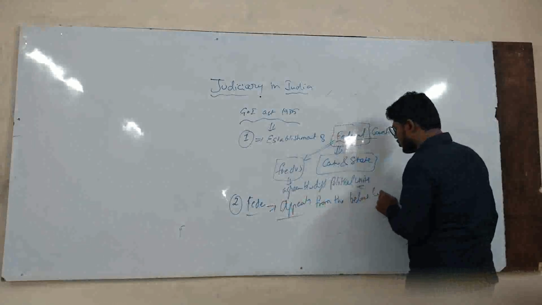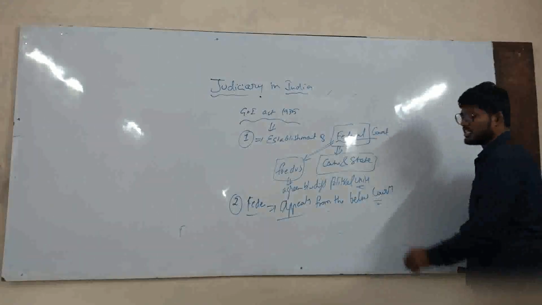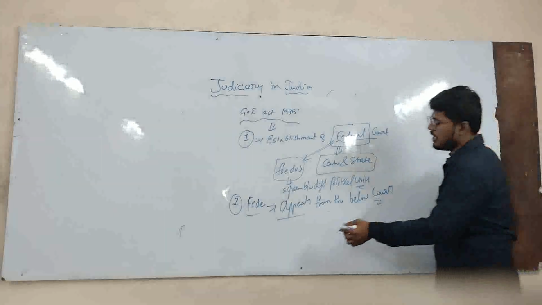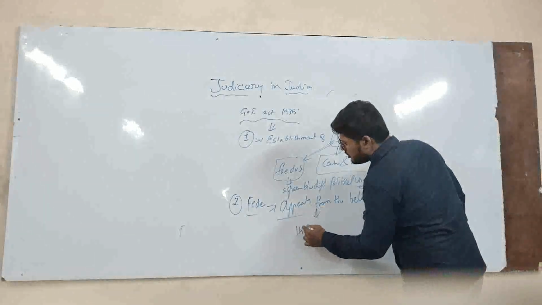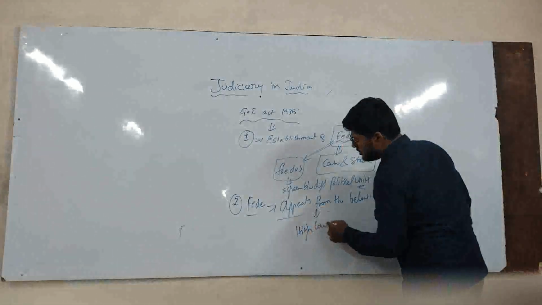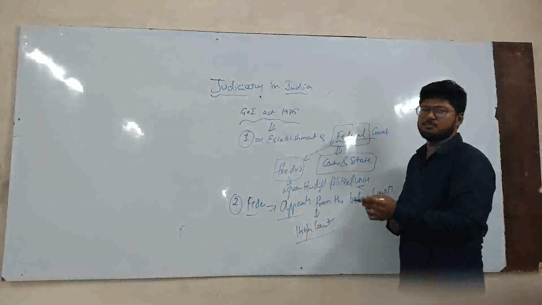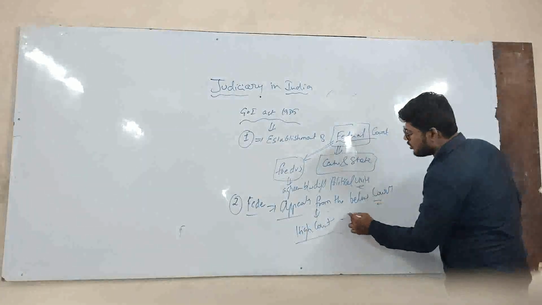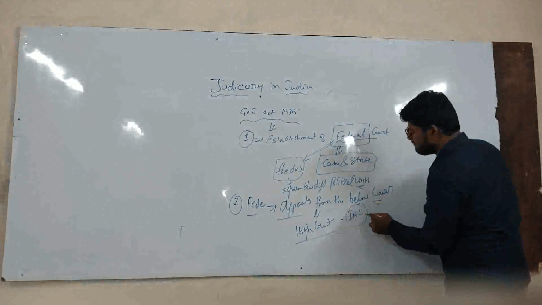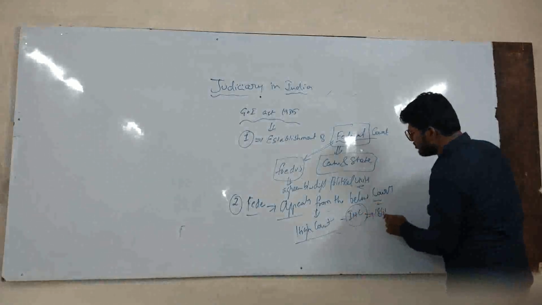From the below courts. And what do you think are the below courts? Those were high courts. And when do you think high courts were established in India? High courts in India were formed from the Indian High Courts Act of 1861.